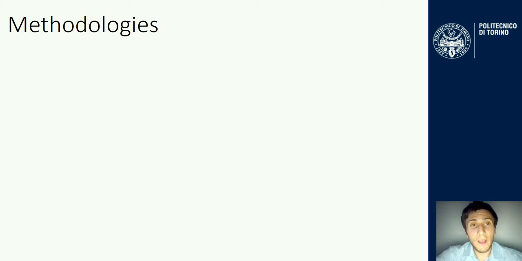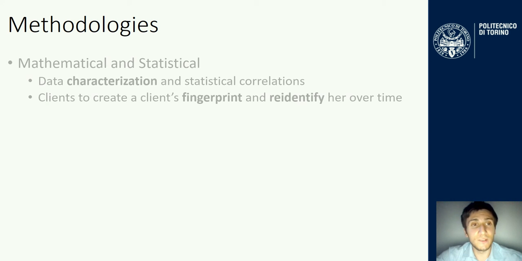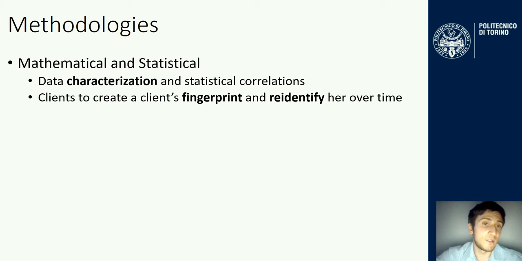As methodology, I used methodologies from 3 main families. The first one is the mathematical and statistical family, which I use first of all to characterize the data and then, for instance, to find statistical correlation over time. For instance, in the client study, I used mathematical tools to create a client fingerprint based on which websites they visit. And secondly, I used statistical tools to try to identify the user among many others.